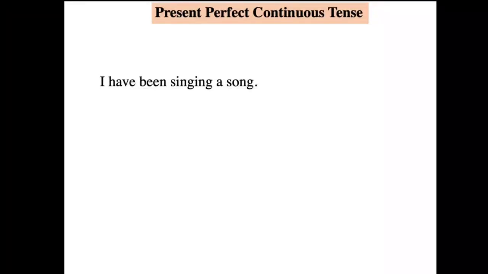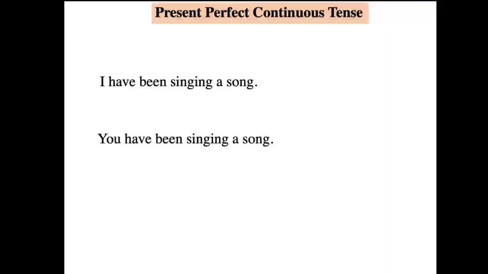So since and for are the clue words for this tense. I have been singing a song. You have been singing a song. He has been singing a song. You have to keep in mind that since and for are the clue words for present perfect continuous.